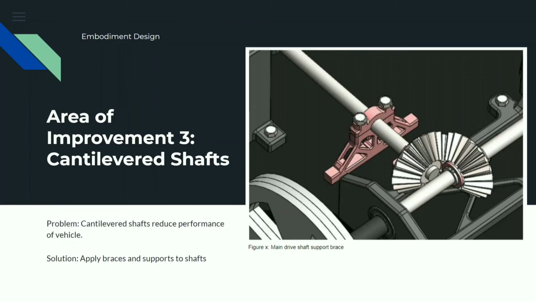The final major area which saw a change was our group's usage of cantilevered shafts. At first, we had 2 of these shafts in our design. One was in the gearbox as an idler shaft, and the other was the main drive shaft. Based on the feedback that we received, we decided to scrap the usage of these shafts. Instead of having to undergo a major redesign, we decided to add supports and braces to our shafts, making them no longer cantilevered.